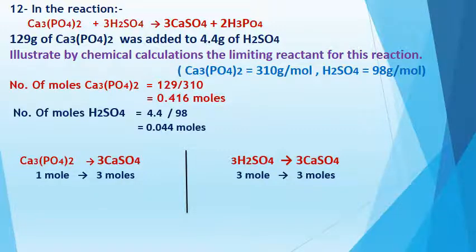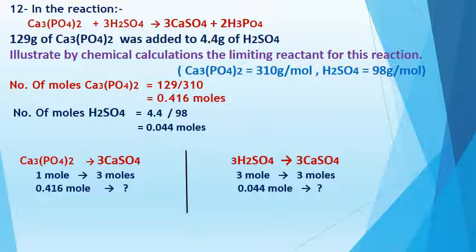Okay, I will use the moles that I calculated before in the previous step. For calcium phosphate, 0.460 moles produce how many moles of calcium sulfate?